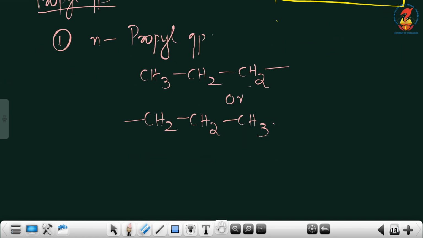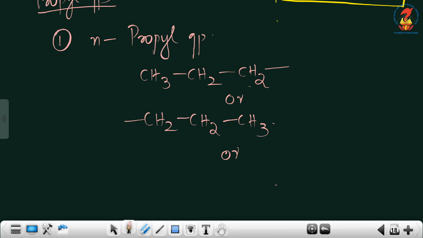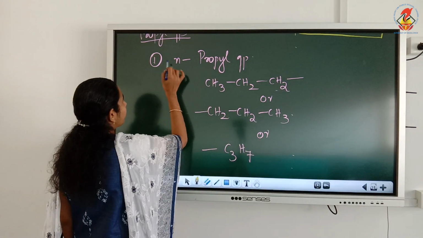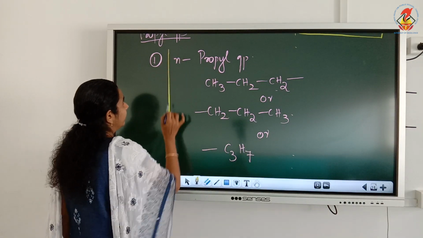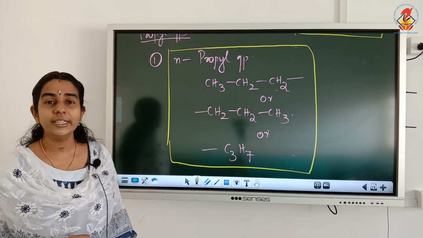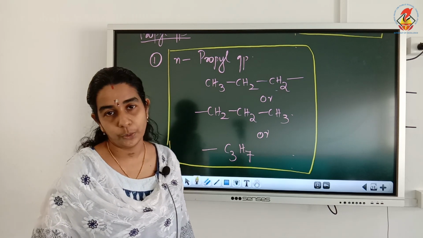Or this can also be written as total number of carbon 3, total number of hydrogen 3 plus 2 plus 2, 7. So what is N-propyl or normal propyl group? It is CH3, CH2, CH2 group or C3H7 group.